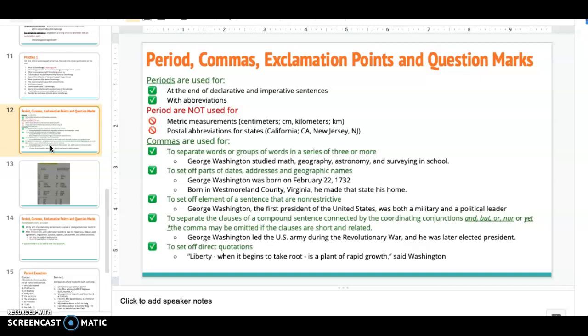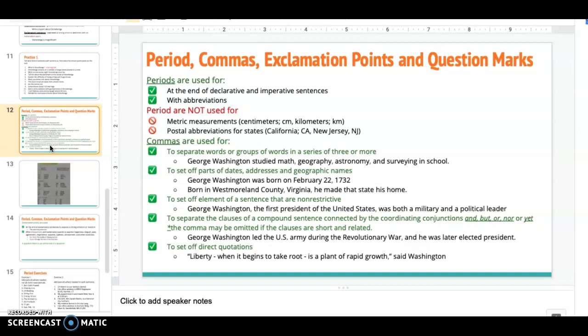The most common form of punctuation, right? We use periods at the end of declarative and imperative sentences. We also use them with most abbreviations. Now, I say most because it's not all abbreviations. For example, you don't use them with metric measurements, meaning meters, centimeters, kilometers, decimeters, regular meters. So you'll notice that centimeters is not C.M. or cm period. It's just cm and km for kilometers. But if you see inches, you will put IN period. That's the abbreviation for inches, and it has a period with it.